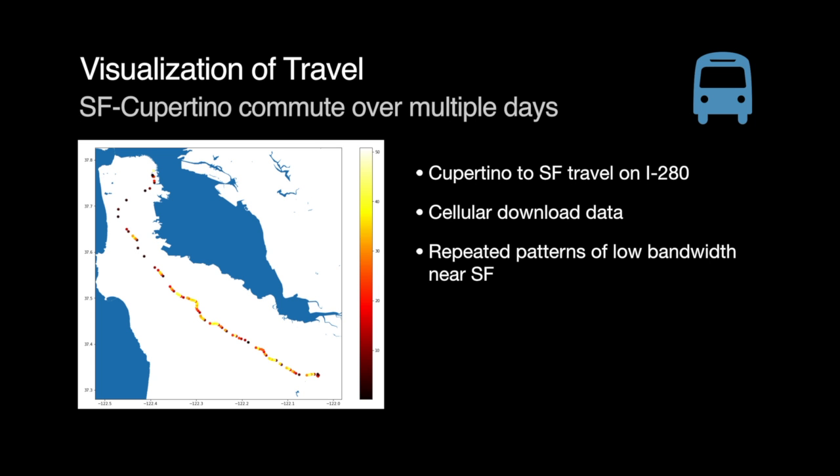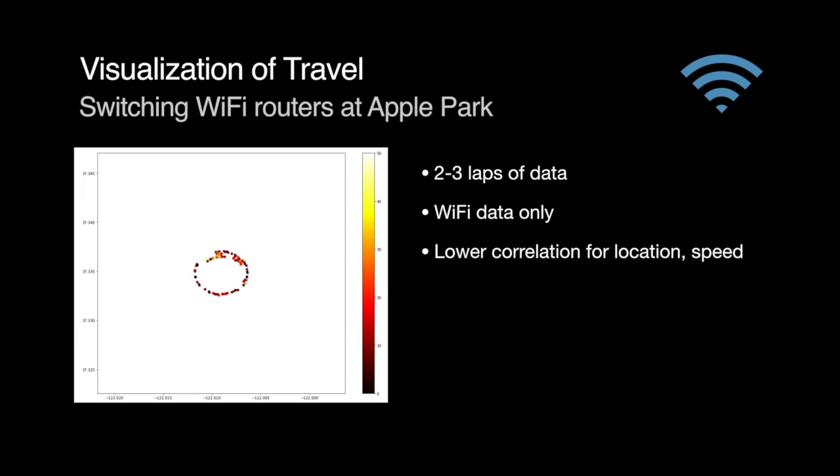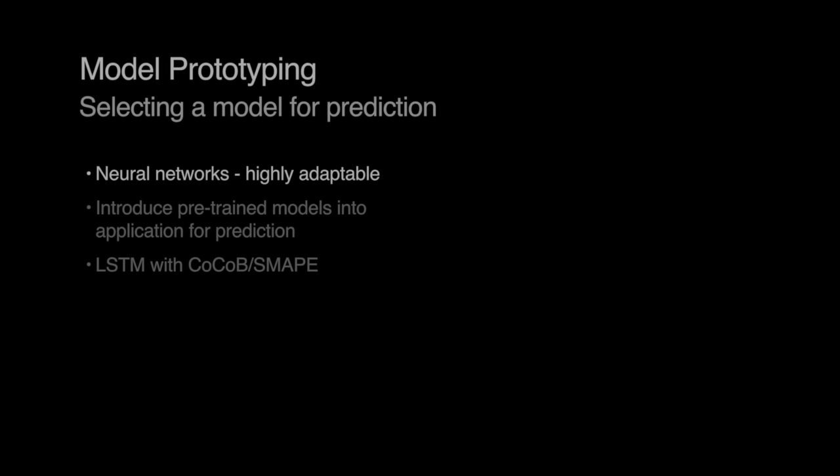In the transit case, you can see a lot of variation based on location, with areas of low and high bandwidth. In the Wi-Fi case, though, location didn't matter nearly as much, whereas values which measure network connectivity and noise mattered much more. I used the data collection from these runs to build out several different model architectures in Python using Keras and Jupyter notebooks.